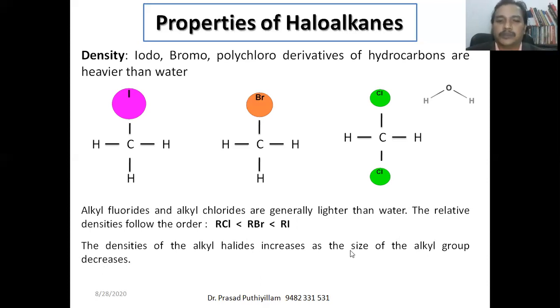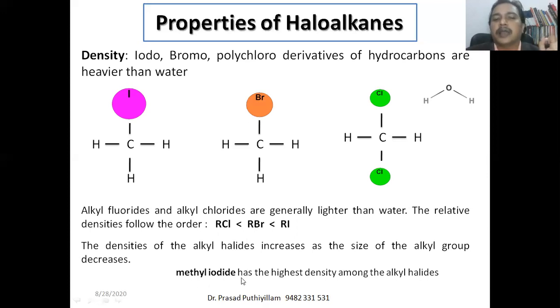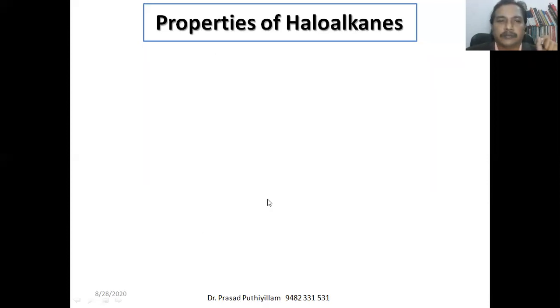If the number of carbon or hydrogen atoms in the alkyl group is less, then the density is more. Therefore, the alkyl halide having the highest density is methyl iodide. Methyl iodide is the haloalkane with the highest density.